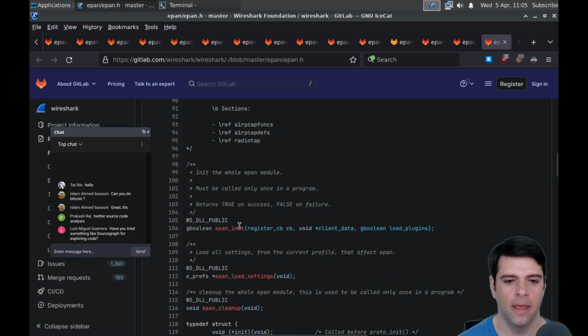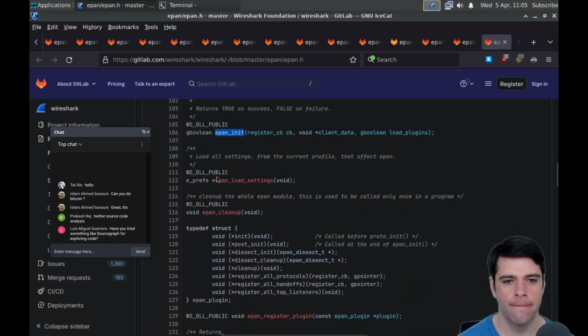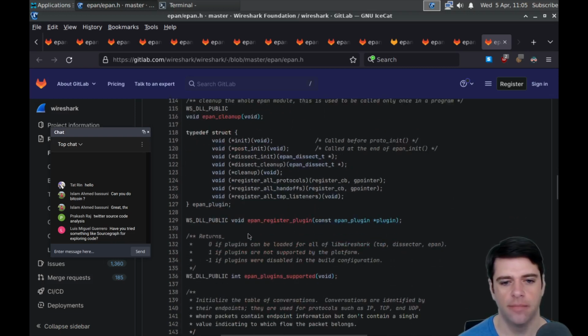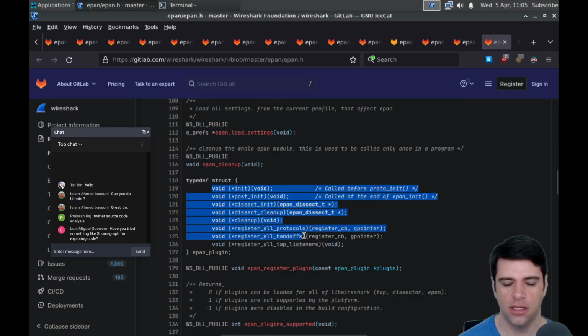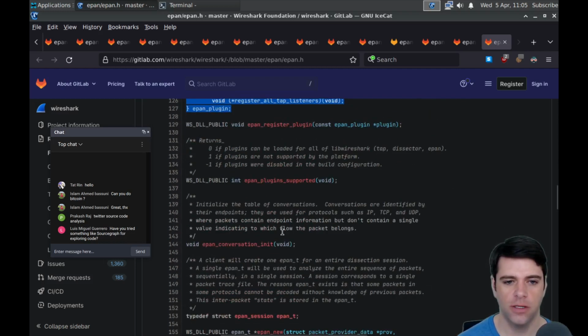Okay. So we can init AirPCAP, init the whole EPAN module, load all settings, clean up, register a plugin, and you pass it in like a pointer to a plugin. What is this struct? Init, post init, dissect init, clean up. Okay, just some struct. EPAN plugins supported, which takes nothing and returns an int.